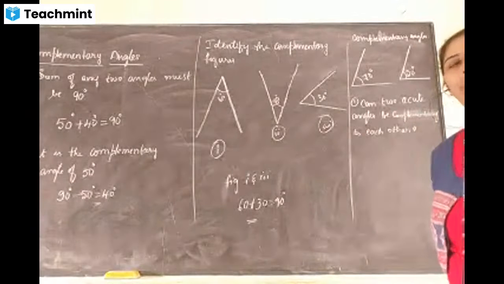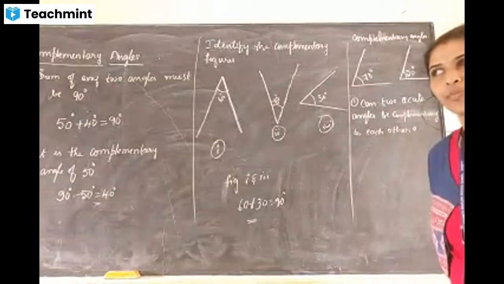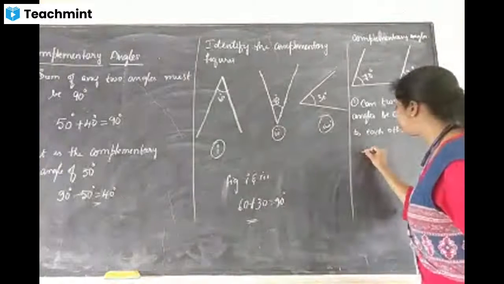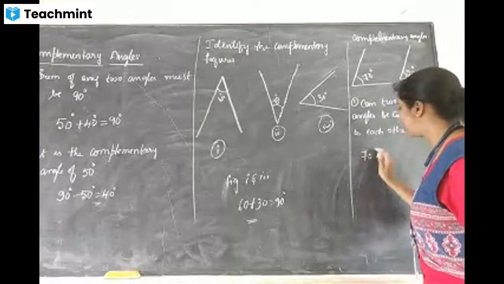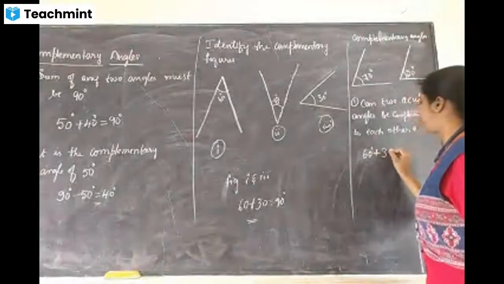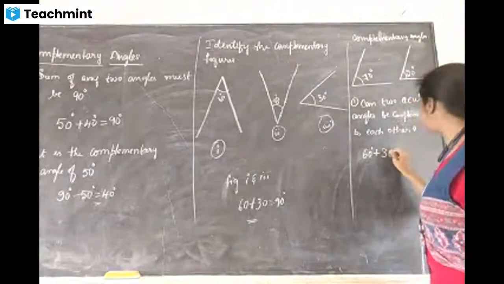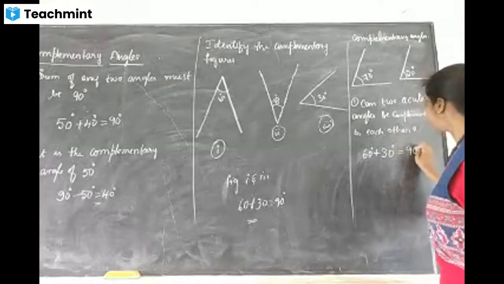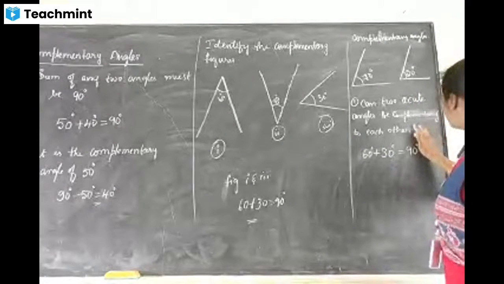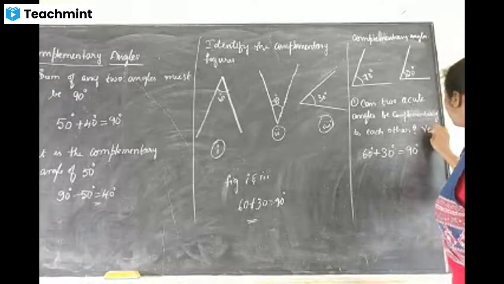If we add 60 degrees and 30 degrees, we will get 90. Very good. What he said is 100% correct.